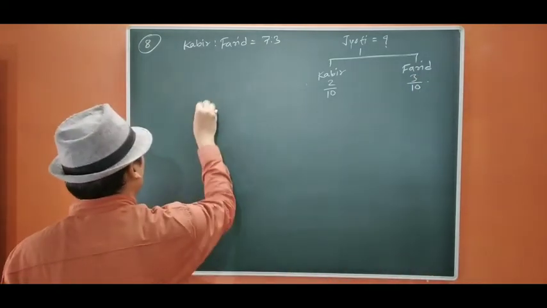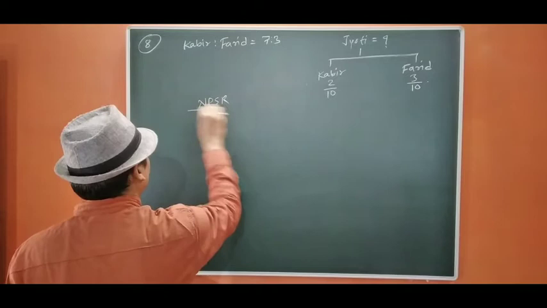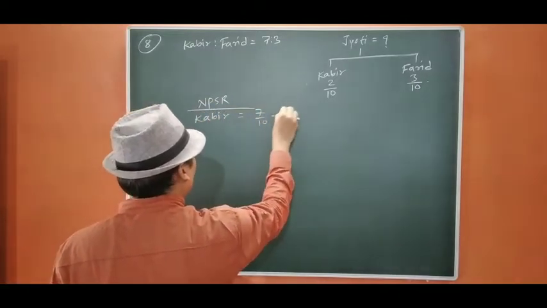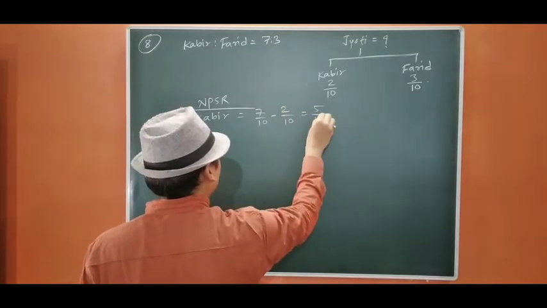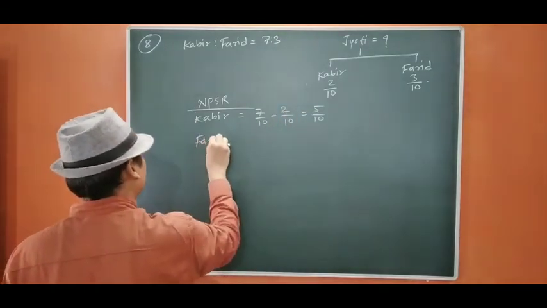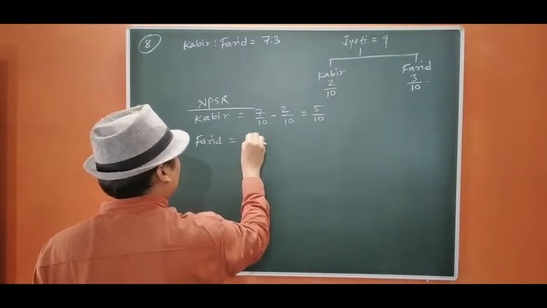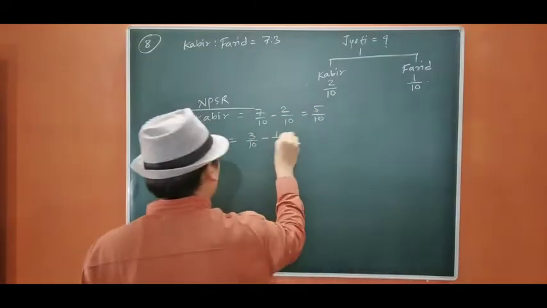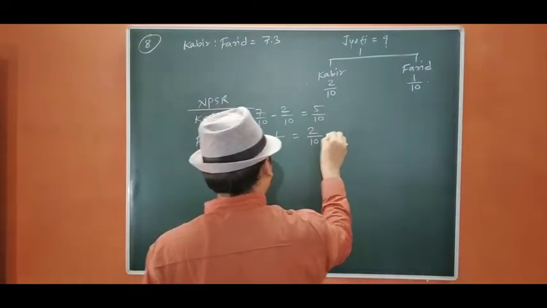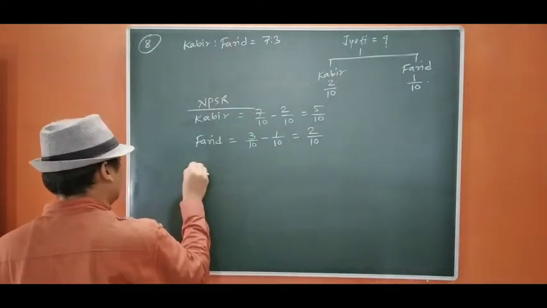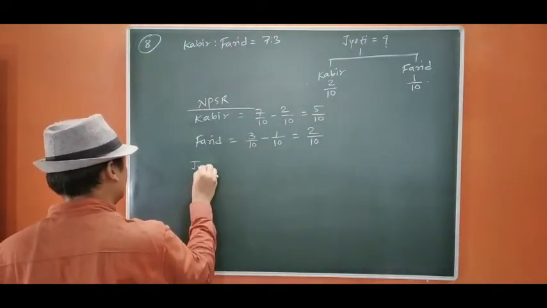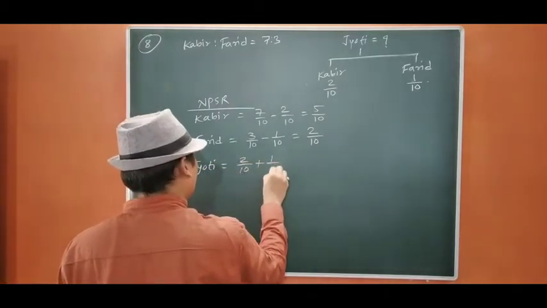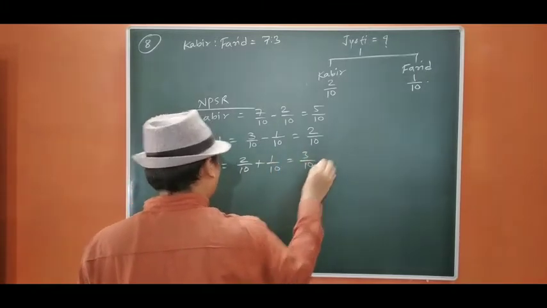Okay, so the new shares are: Kabir, 7 by 10 minus 2 by 10 equals 5 by 10. Farid, 3 by 10 minus 1 by 10, so 2 by 10. Jyoti, 2 by 10 plus 1 by 10, 3 by 10.